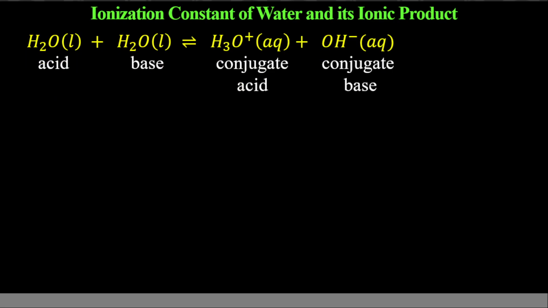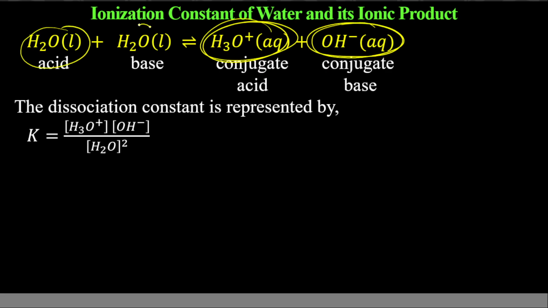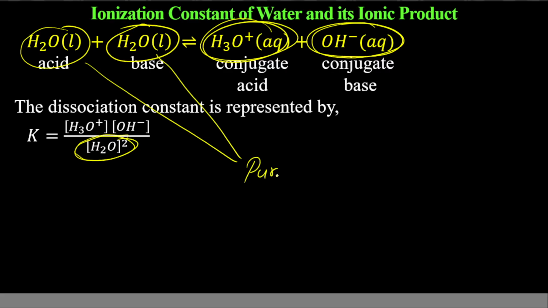Now if I write the equilibrium constant for this, the equilibrium constant in this case is also known as the dissociation constant, because water is getting dissociated into hydronium ion and hydroxyl ion. But what you note here is that on the left-hand side we have 2H2O, that's why I have H2O whole square. This is a pure liquid, and for pure liquids and solids, the concentrations are not considered in the equilibrium constant.